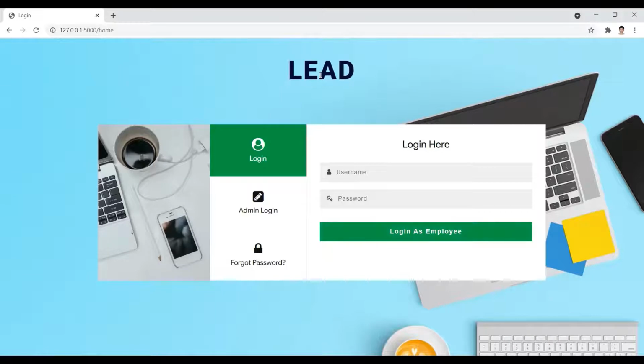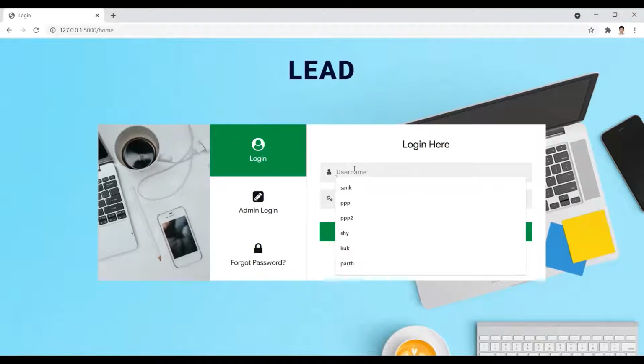So let's start with the implementation. This is our home page. It says LEAD, which is Learn Employee Attrition and Depression. There are three options on the home page. You can log in as an employee, admin, and the third one is for forgot password. So let's log in as an employee.